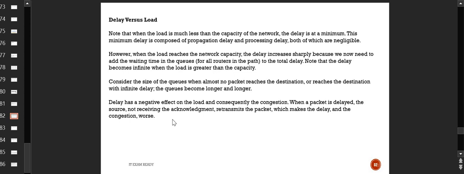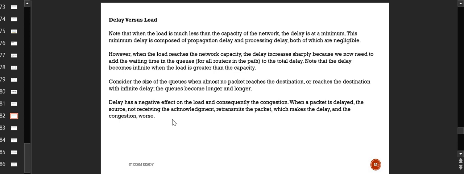So note one thing: when the load is much less than the capacity of the network, the delay is minimum, right? If you are less overloaded or not loaded at all, then the delay to perform things will be minimum, because you will have very little to take care of. So your delay, or waiting time, for every particular process or task will be less. So it is kind of an inverse relationship. When the load is less, sorry, a direct relationship: when the load is less, the delay will be minimum.